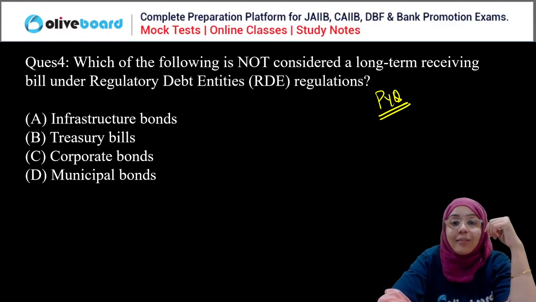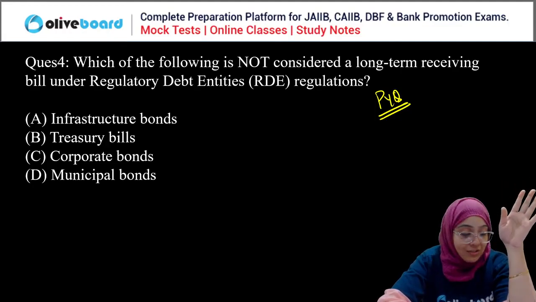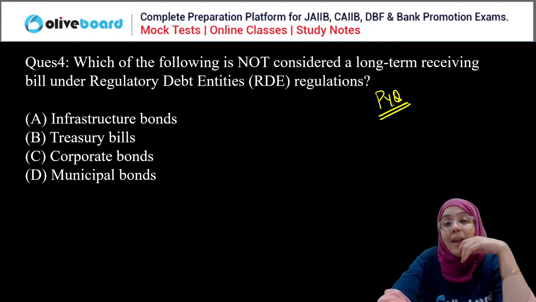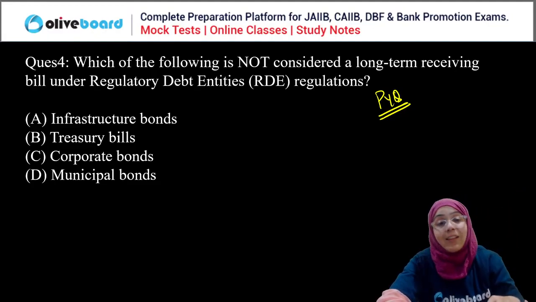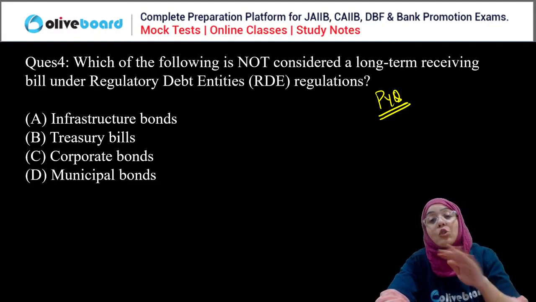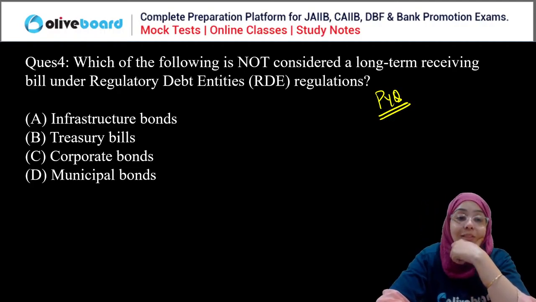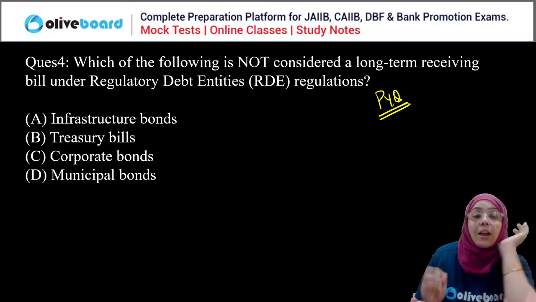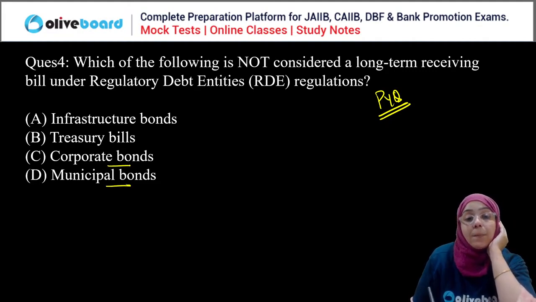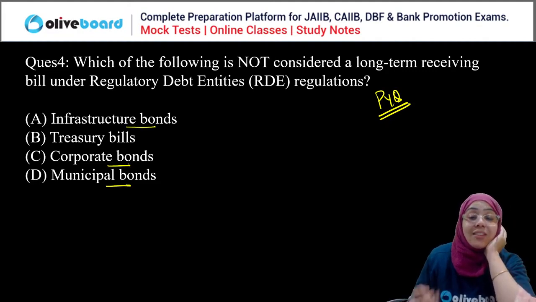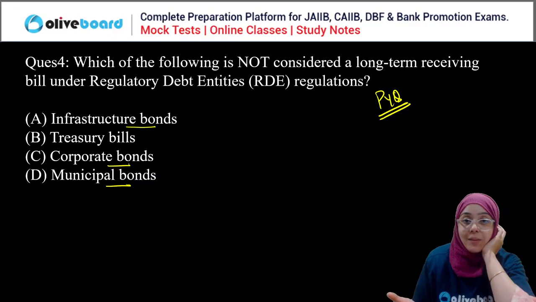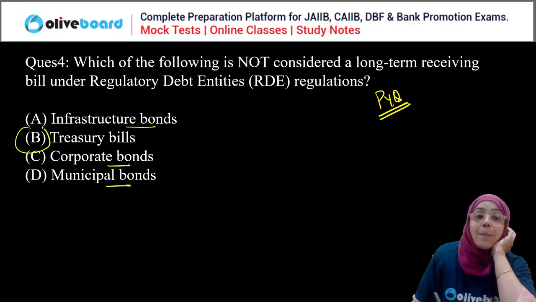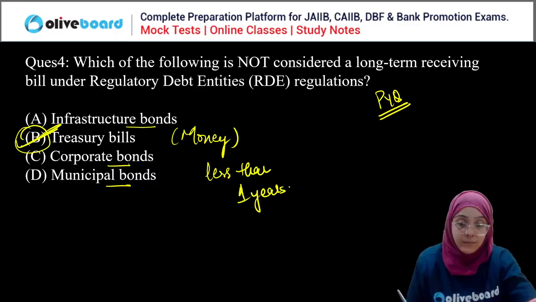So the correct answer is what? Very simple question. Just please focus on the question. You can all answer this question. Very simple, very easy question. Which of the following is not considered as a long-term receivable? So when we are talking about municipal bonds, corporate bonds, and infrastructure bonds, these are the long-term receivables, right? But treasury bills are